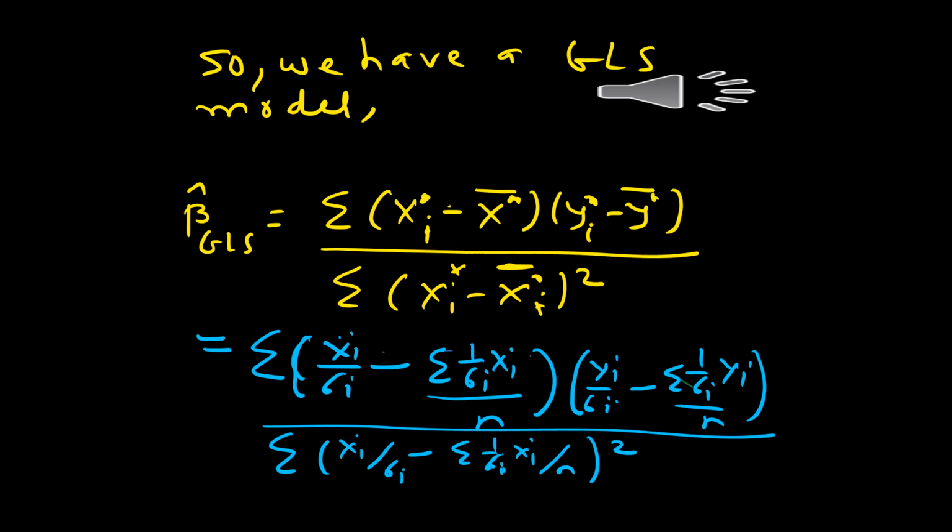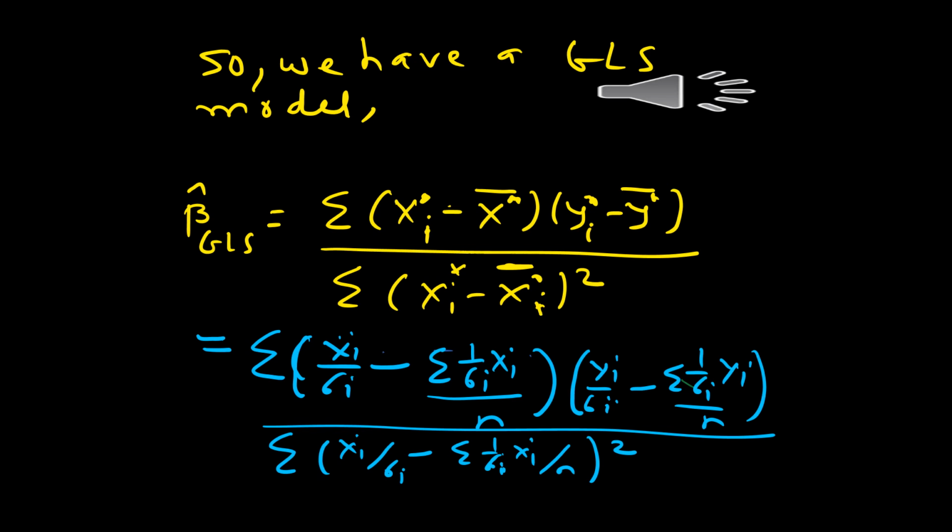So the beta hat GLS uses the formula that the OLS uses, except that instead of using the original variables xi and yi, we use the transformed variables xi star, which is xi upon sigma i, and yi star, which is yi upon sigma i. So therefore, beta hat GLS becomes summation xi star minus x star bar into yi star minus y star bar in the numerator and summation xi star minus x star bar square in the denominator.